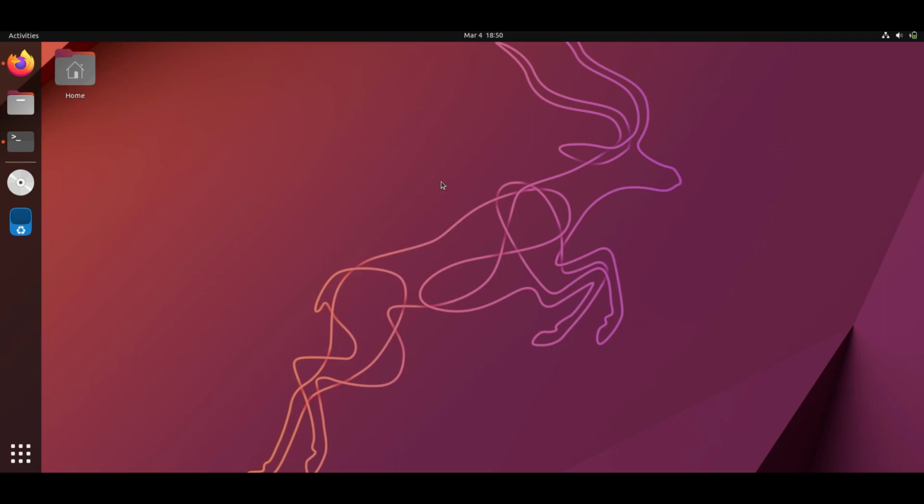My name is Deva and today we are going to learn how to install Docker Engine and Docker Desktop in our Ubuntu system. So without wasting more time, let's get started.